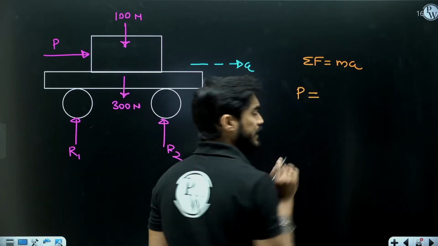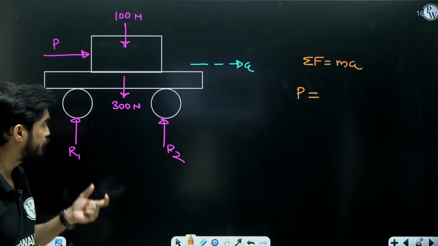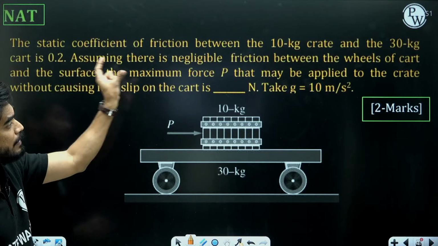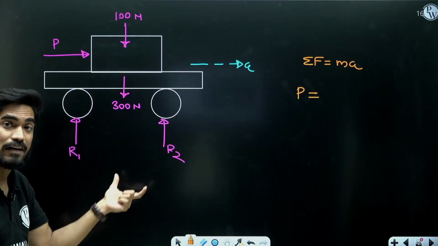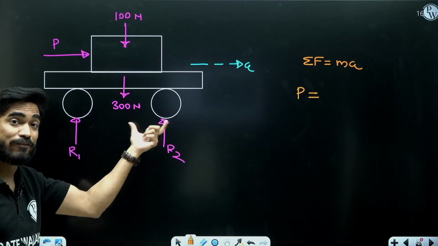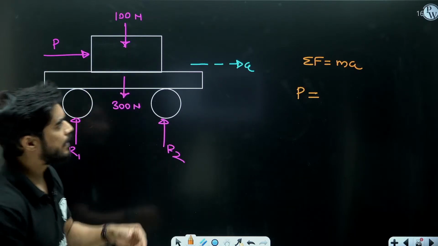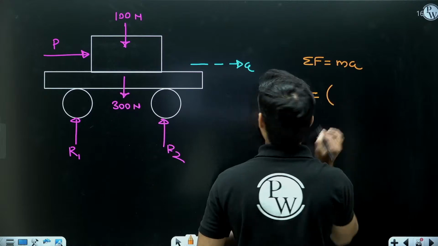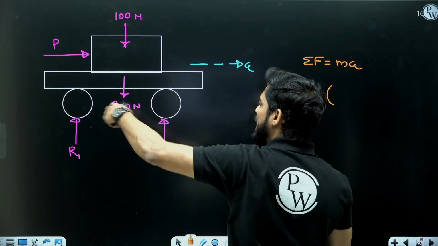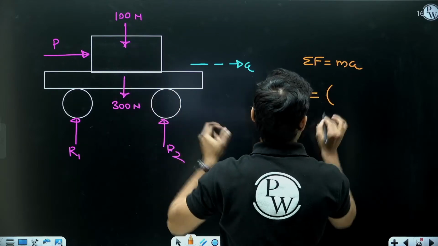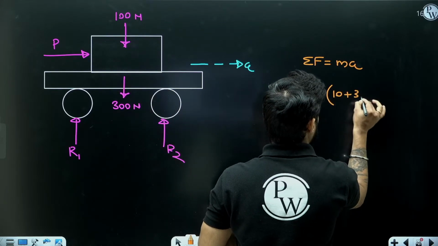We are not considering the friction force on the wheels. They are saying negligible friction between wheels and surface. So P will be equal to M into A. Now we are considering this entire system as a single body, 10 kg plus 30 kg. Total mass will be 40 kg.